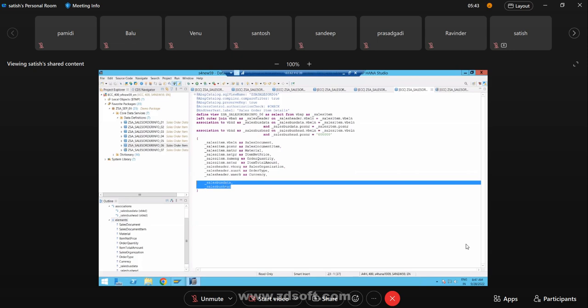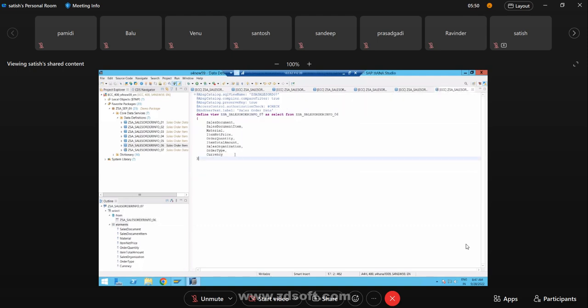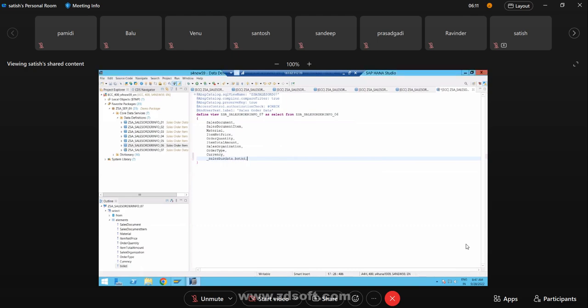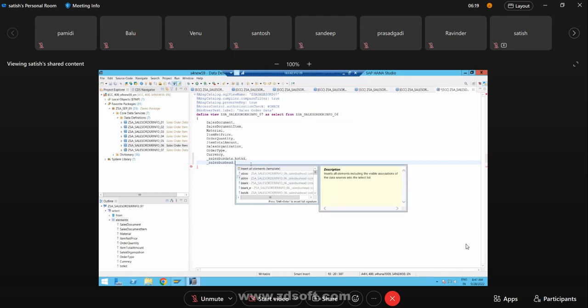Now see here, I'm simply taking this business data, followed by a dot and the fields. BSTKD, BSTDK, followed by the sales business header name.